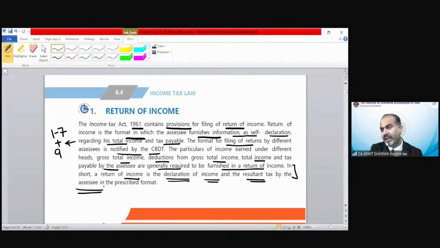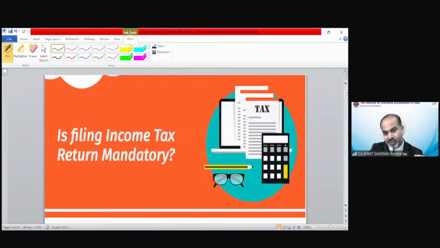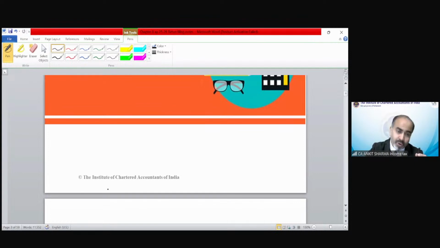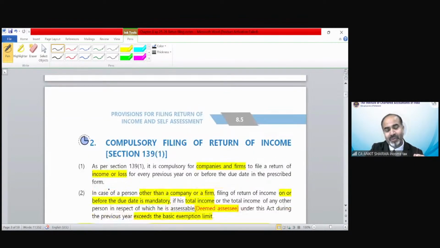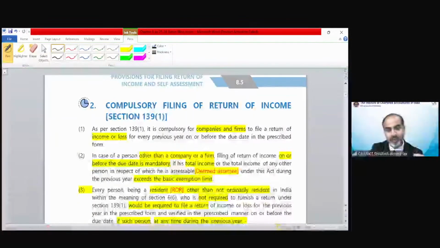The good thing is it's a theoretical concept, nothing numerical in this chapter. And one more good thing is that it is also important from the point of view of examination. So do not think that because it's a theoretical chapter, it is not that important. Of course, questions are going to be framed from these topics also. So first of all, we have to understand compulsory filing of return of income.